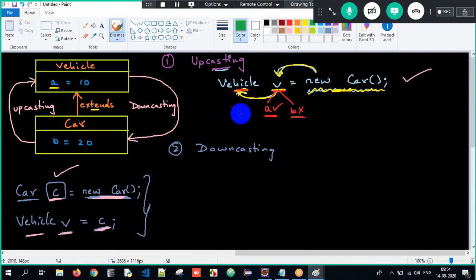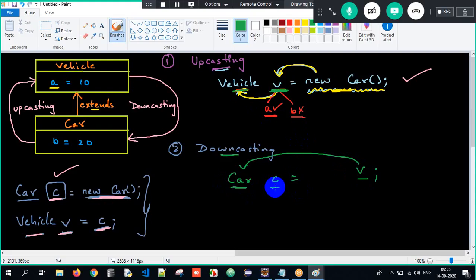Right. So now this is downcasting. So what is downcasting over here? Only after upcasting can we do downcasting. The upcasted reference, we are trying to convert back to subclass type reference. Upcasting is from subclass to superclass, car to vehicle. Downcasting is vehicle to car, superclass to subclass. So V is of type vehicle. I am trying to convert back to car C, that is from superclass reference to subclass type reference.